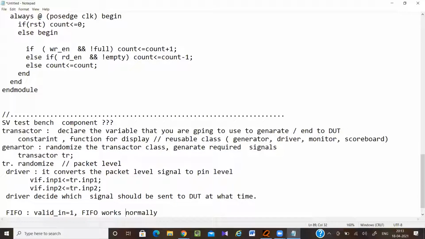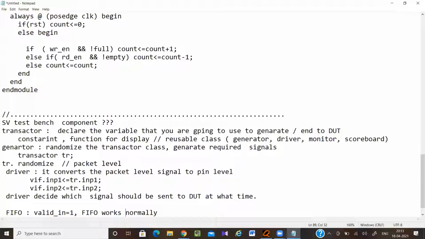So what is the driver doing? First, it converts packet level to pin level. Second, it drives the required signal at the required time. It decides. Don't simply say that the driver drives signals to the DUT if someone asks. Say these 2 points.